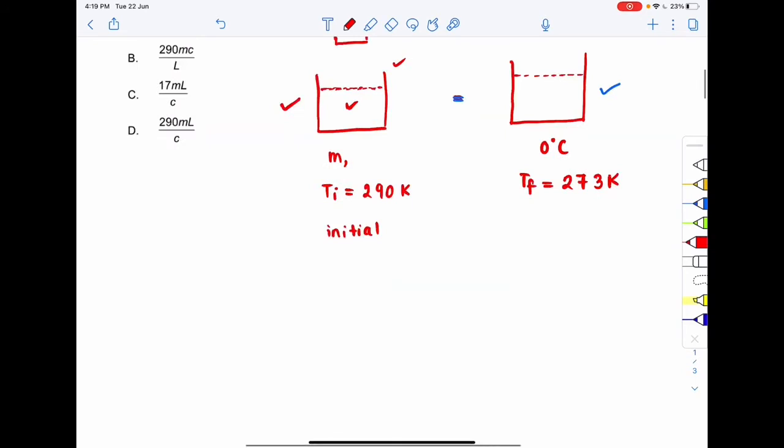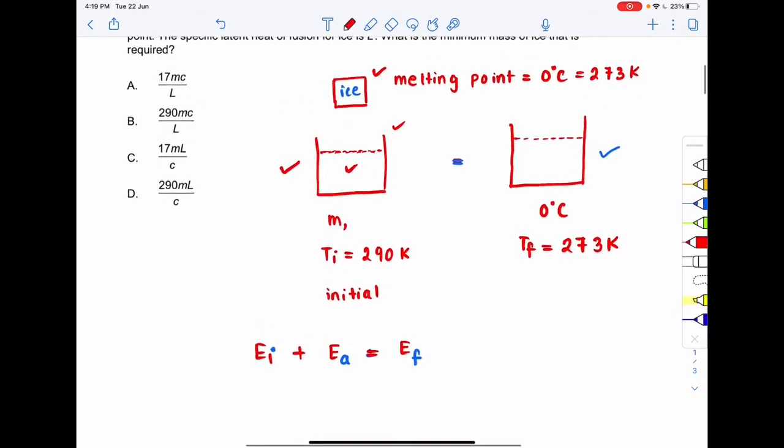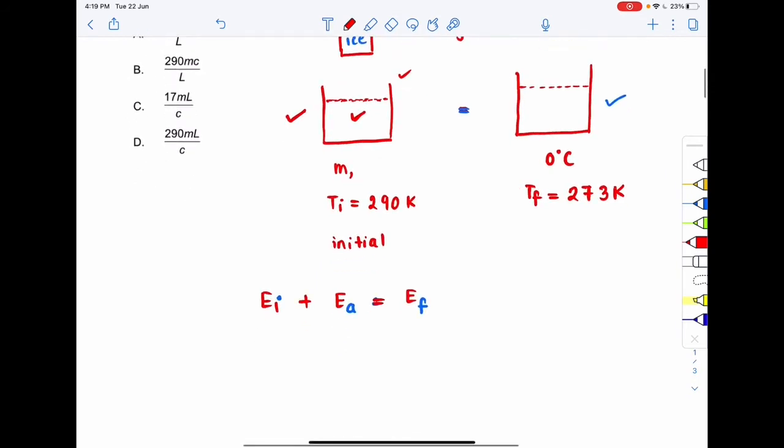Over here, by the conservation of energy, I can write that the initial energy of the water in the jar, plus the energy that is added by the ice, will be equal to the final energy of the water in the jar. See, what is the initial energy of the water in this jar? The initial energy is m into c into T initial.